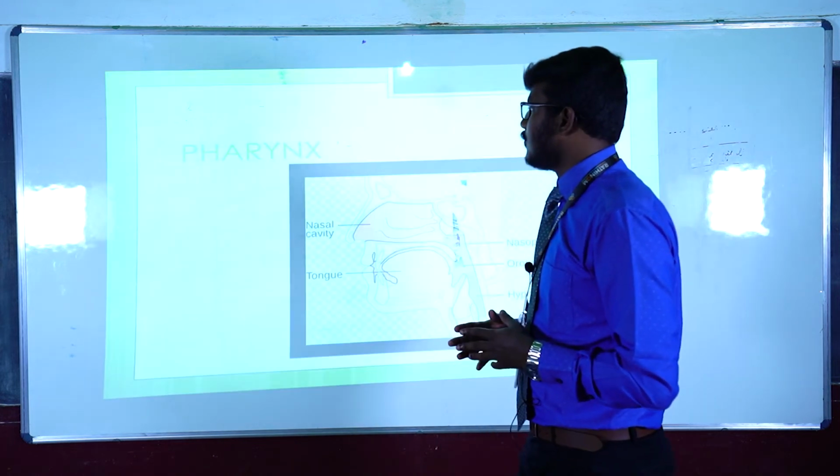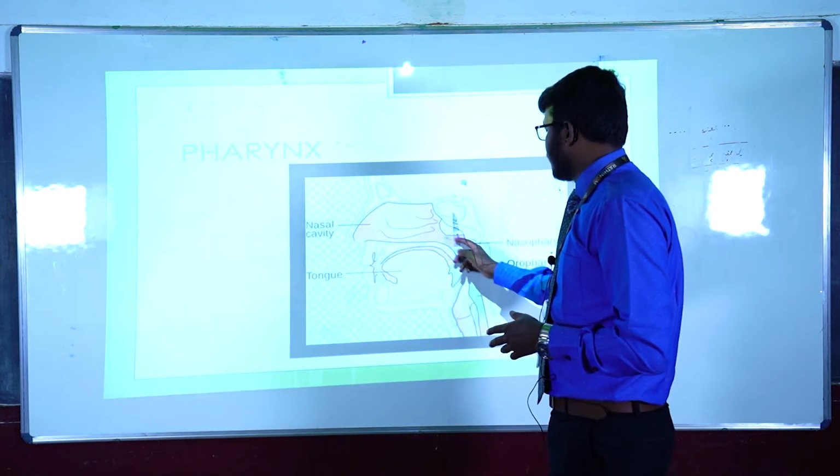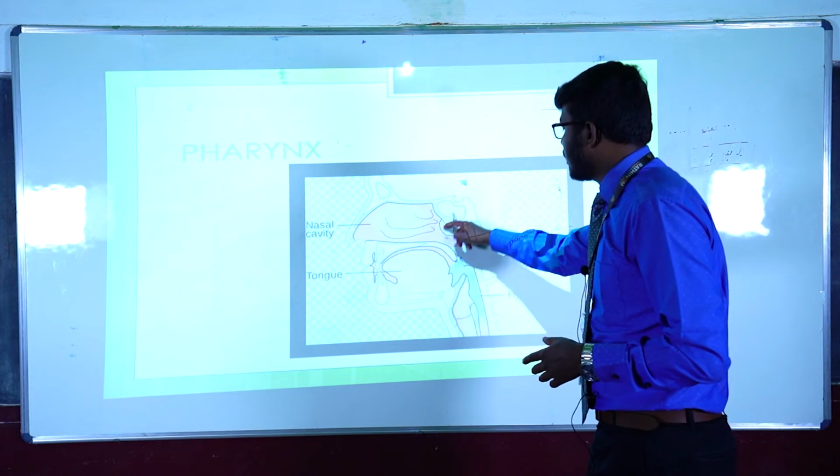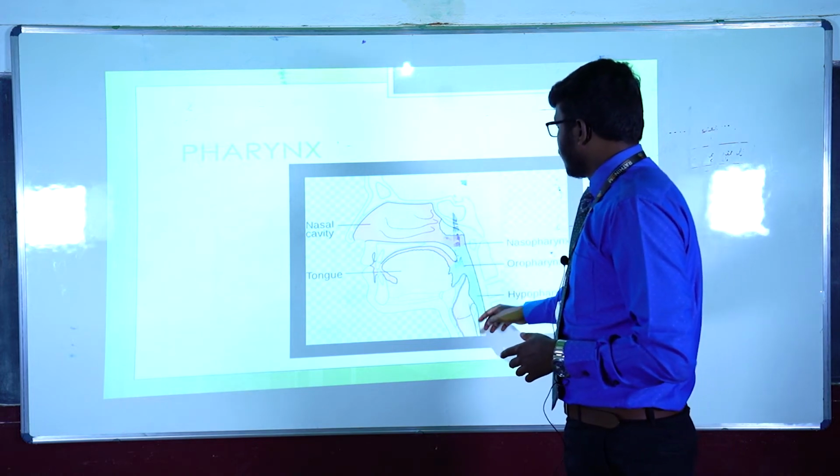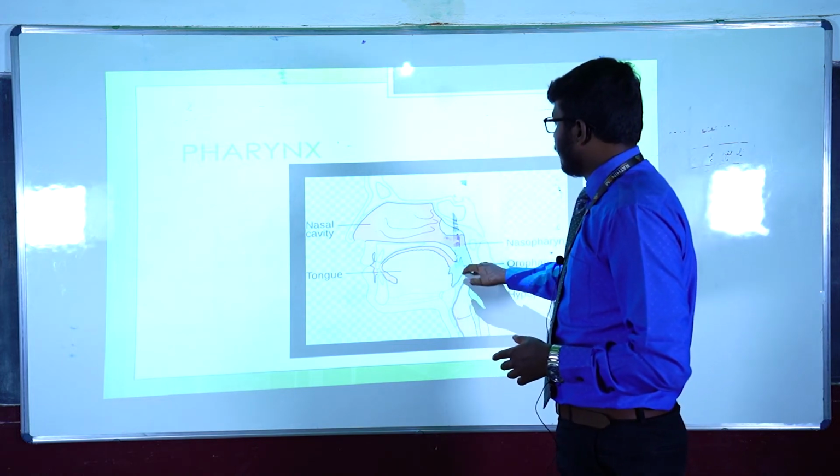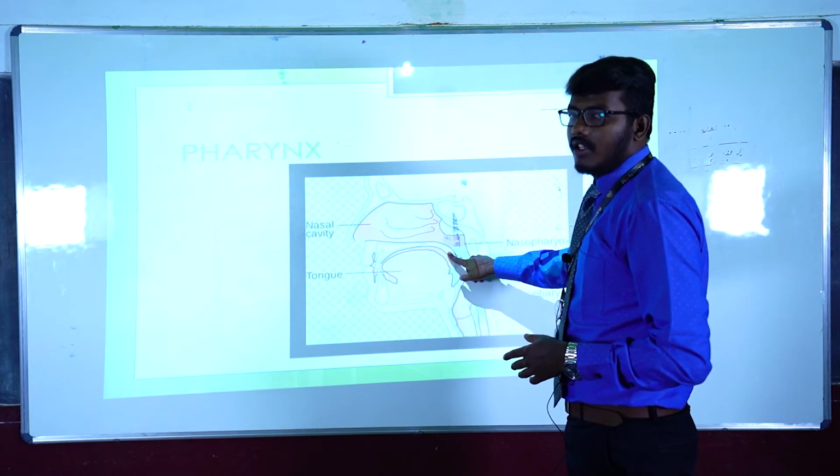Yes. So this is the pharyngeal region. This region is completely called the pharyngeal region. Here the air which is created by the lungs will be coming up. Here, this is the soft palate.